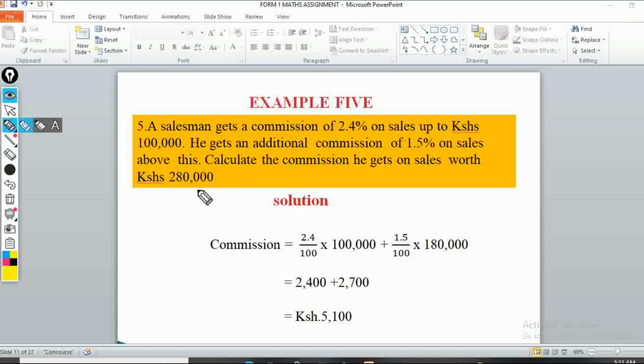So first of all, we look at the commission for the first goods that are sold up to 100,000. So we are going to have 2.4 over 100 times 100,000. This one will give us 2,400. And then we take 1.5 over 100 times 180,000, which is above the 100,000. So this one gives us 2,700. So if you add these two, you'll get 5,100 shillings as our answer.